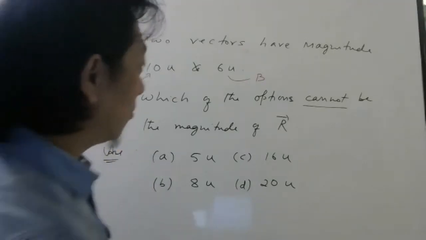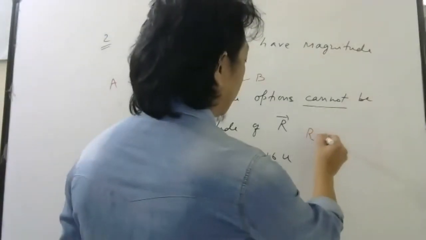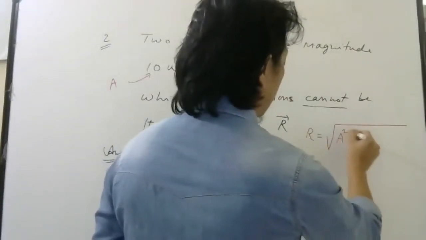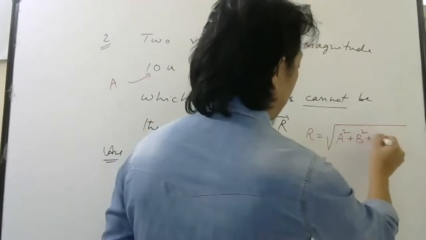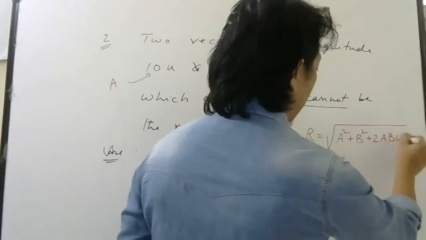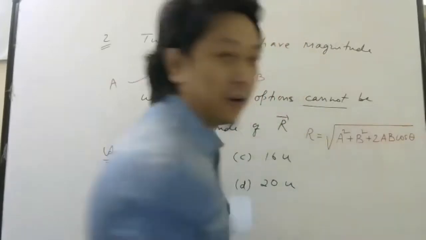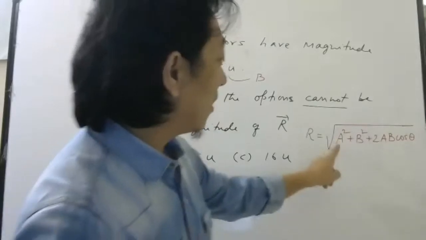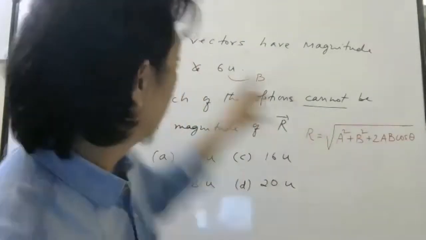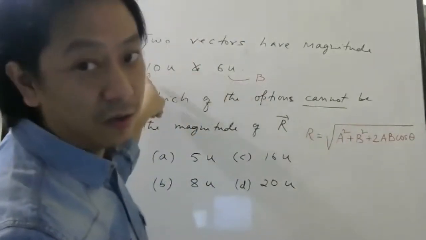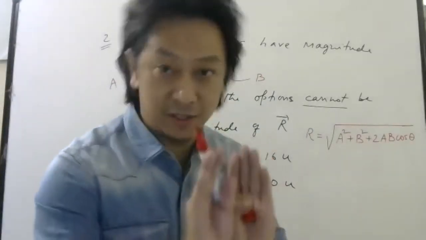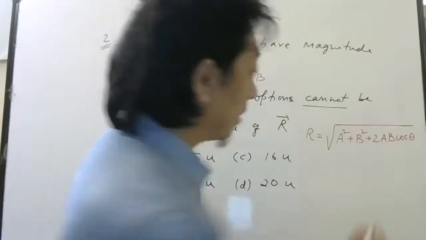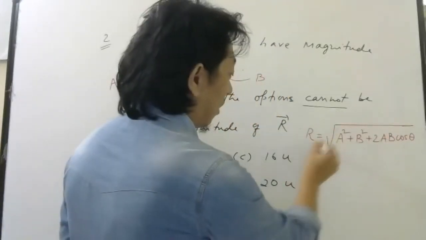Okay, so let me do it. Look here. What is the formula for resultant? The formula for resultant is root over a square plus b square plus 2ab cos theta. Now, concentrate, don't do anything else. A and B are fixed, 10 units and 6 units, in this problem. Theta they did not mention. Correct? Okay.